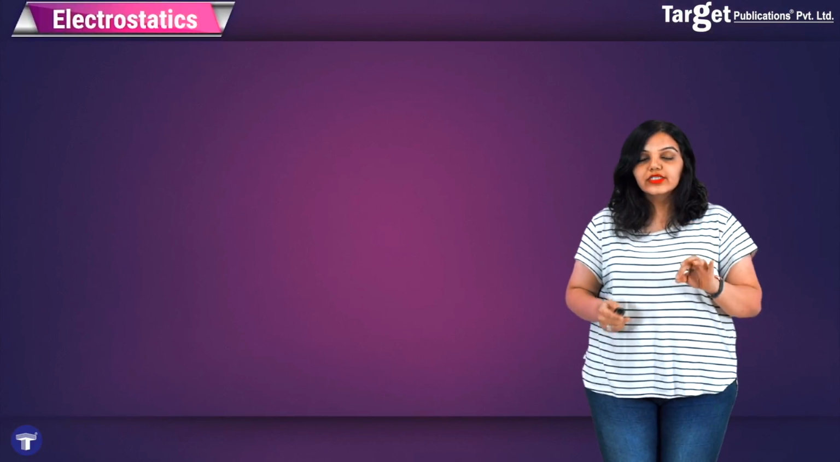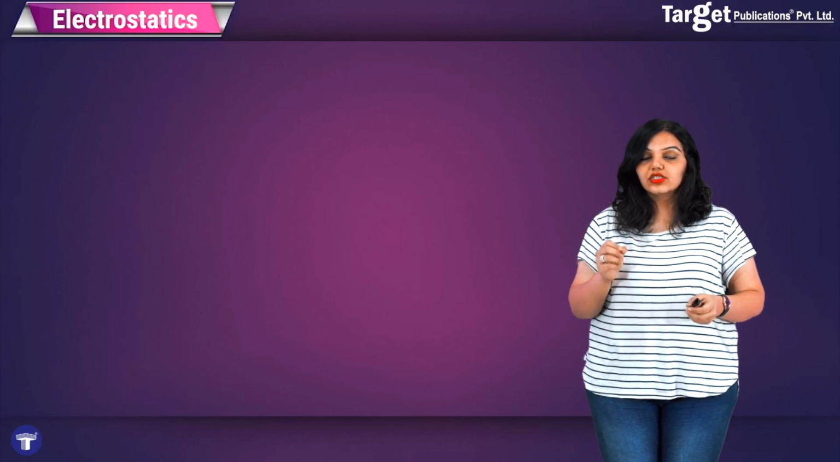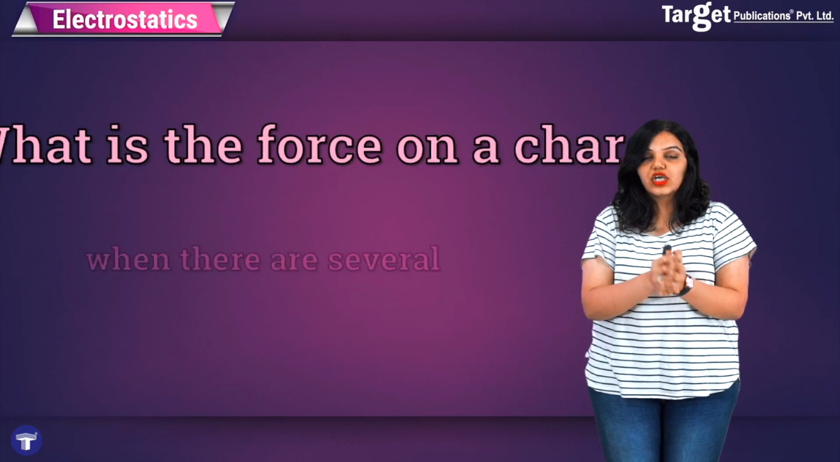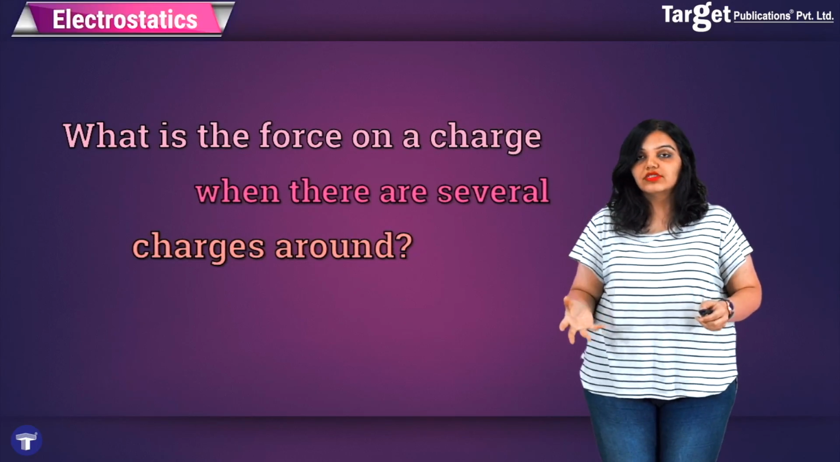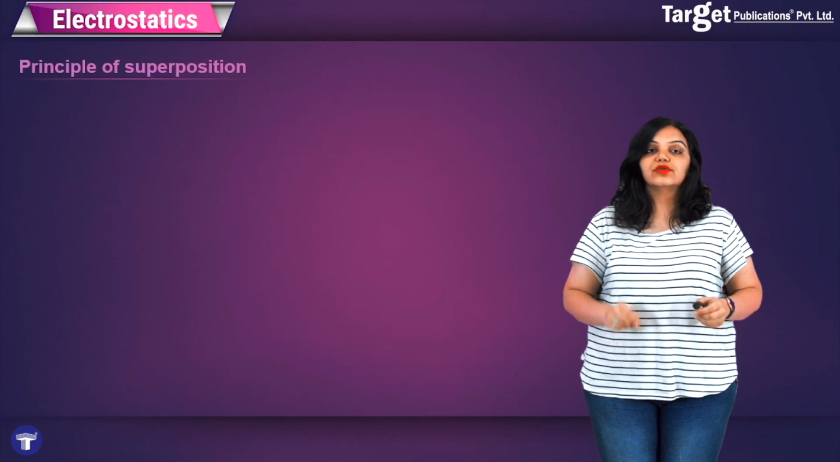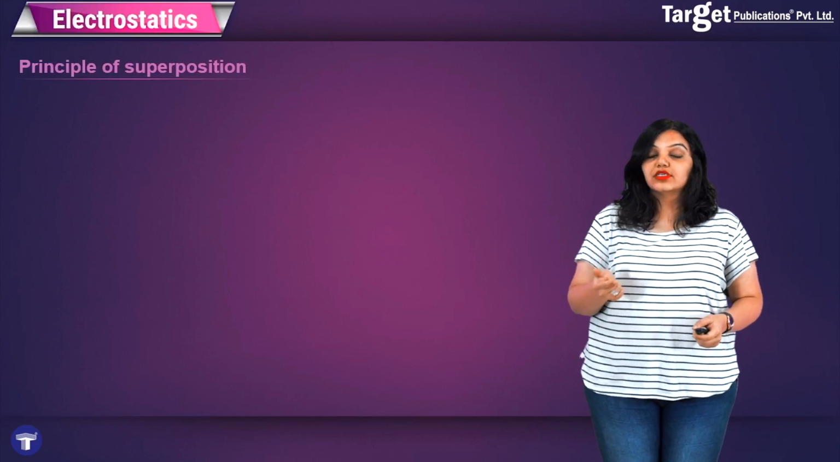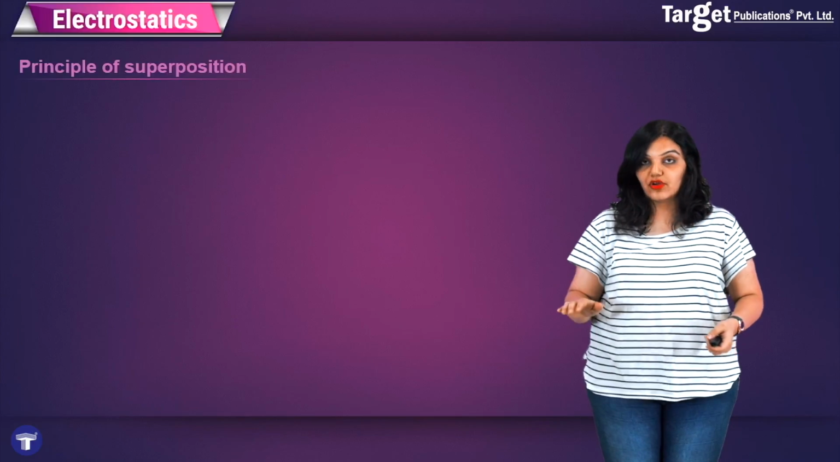Now, Coulomb's law only told us about the force acting on a single charge due to another single charge. But what happens when the force on a charge is because of several charges around it? In such a case, we have to use what is known as the principle of superposition. Coulomb's law and principle of superposition can arguably take on the entire of electrostatics.